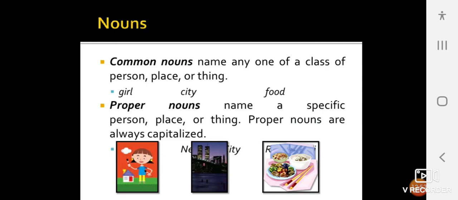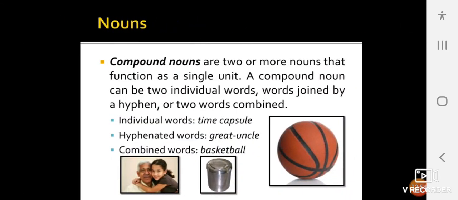So, compound nouns are two or more nouns that function as a single unit. A compound noun can be two individual words, joined by a hyphen, or two words combined. Individual words: time capsule.